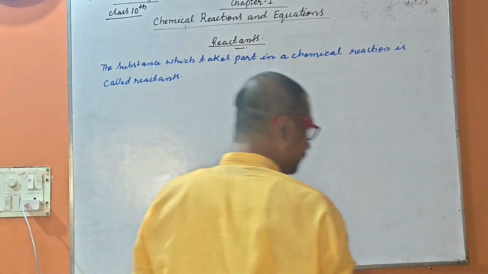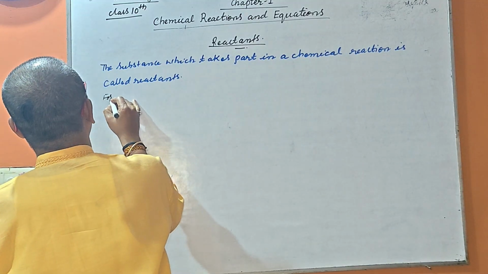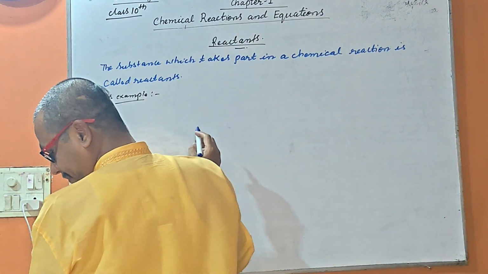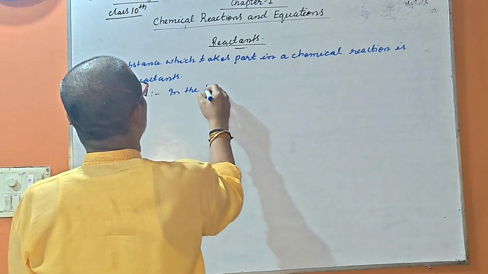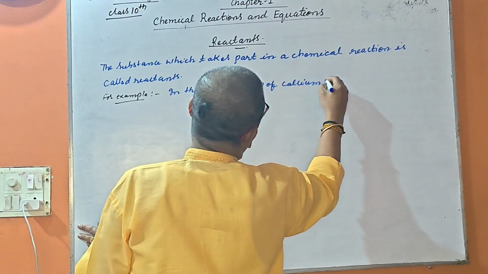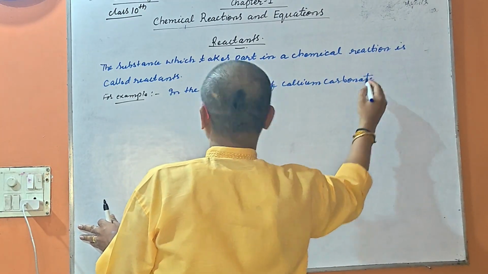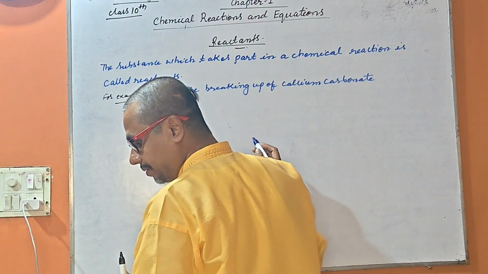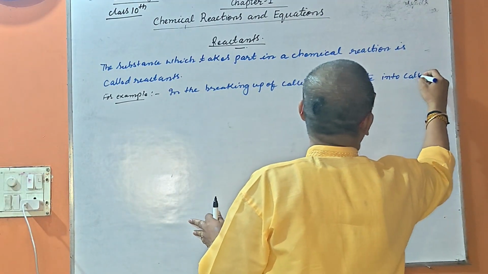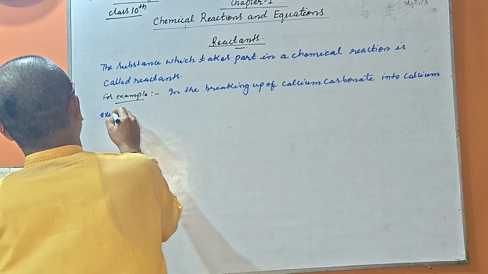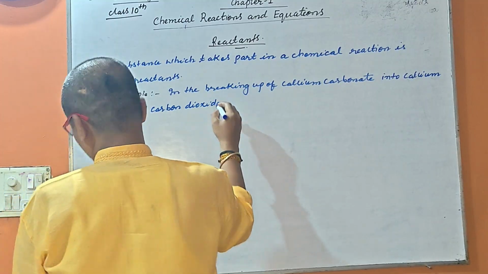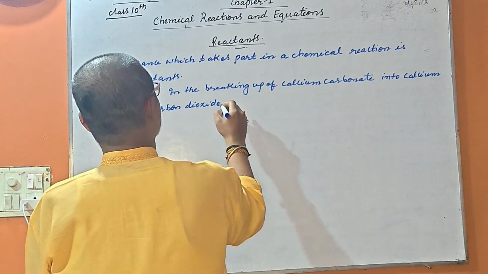For example, in the breaking up of calcium carbonate into calcium oxide and carbon dioxide, calcium carbonate is the reactant.